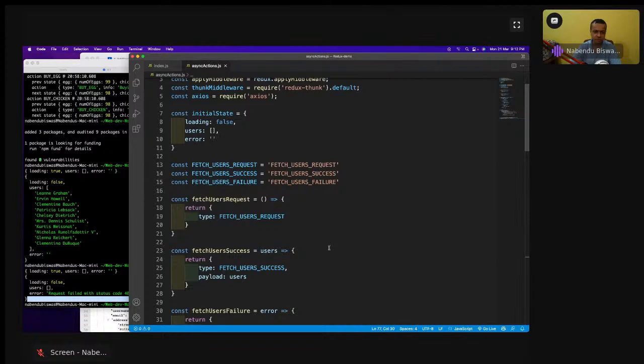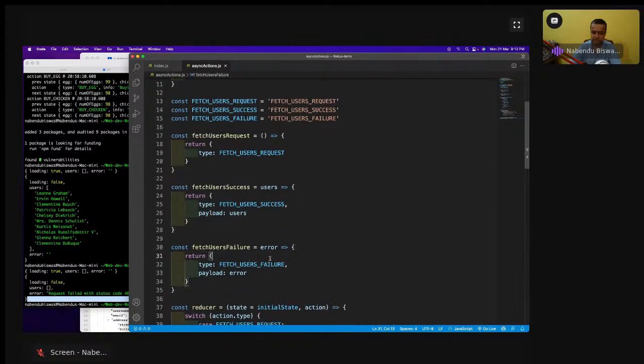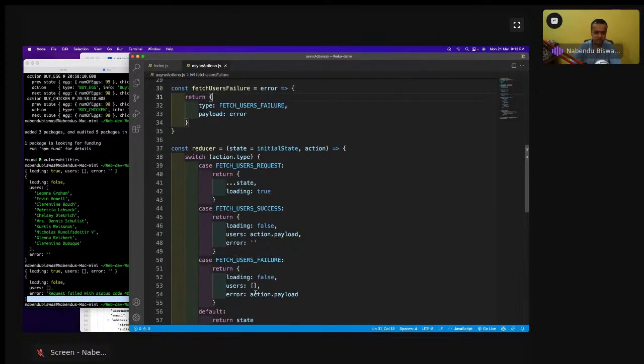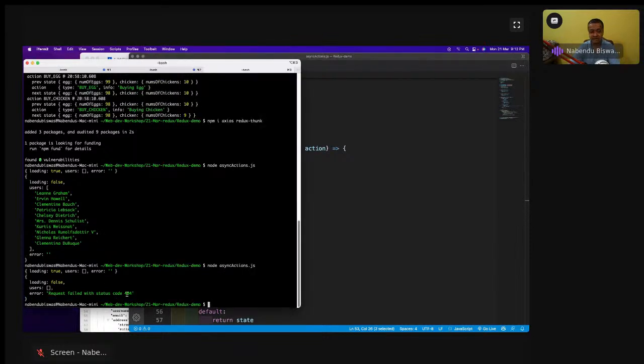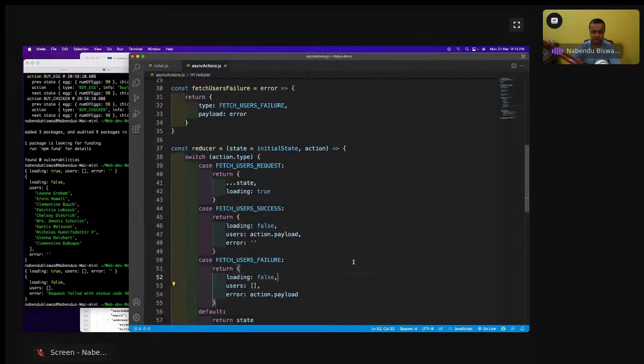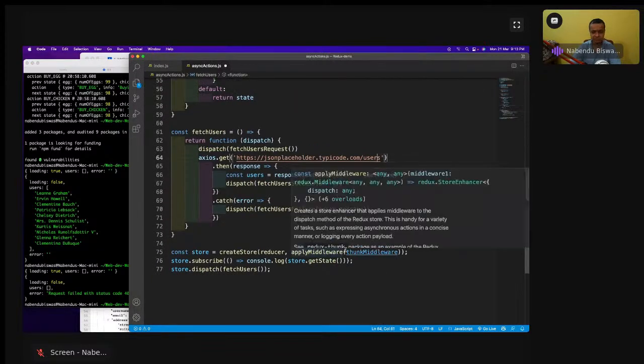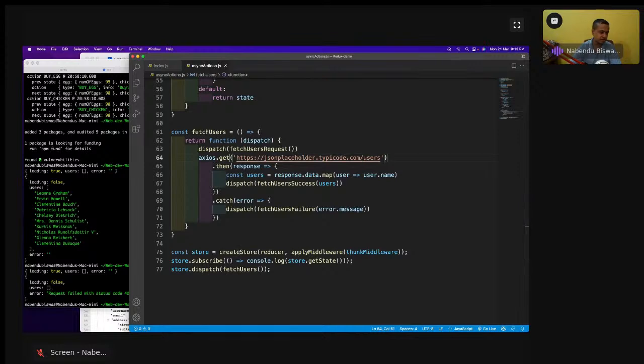So again it will go here, but this time it will call this failure. Failure it will call, and it will go here. Users it will make an empty array, and error is action.payload, which is actually a string. Whatever error I'm getting, request failed with status 404, which means it didn't find it. So it is like this, and let me make it right, and that is how it works.